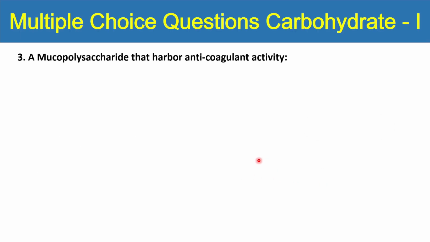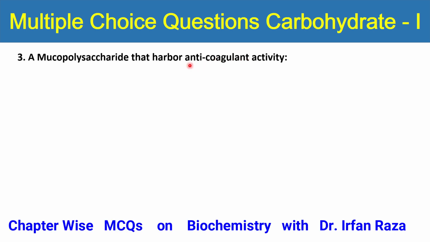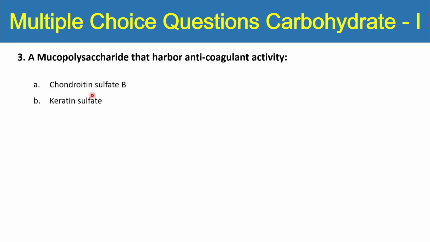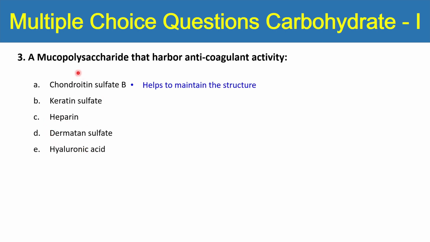So the next question is: a mucopolysaccharide that has anticoagulant activity. First you should know what anticoagulant activity is: it avoids blood clotting. So which carbohydrate, which mucopolysaccharide, is anticoagulant? The choices are chondroitin sulfate B, keratan sulfate, heparin, dermatan sulfate, and hyaluronic acid. Which one of the mucopolysaccharides can have anticoagulant activity? So let's see. Keratan sulfate helps to maintain the structure of the tissues.